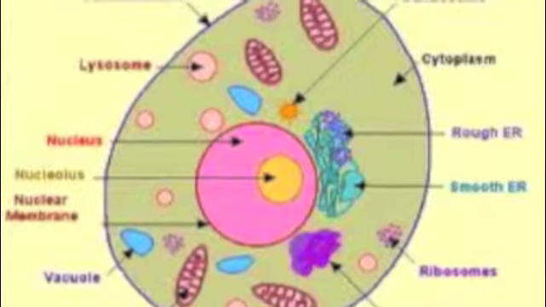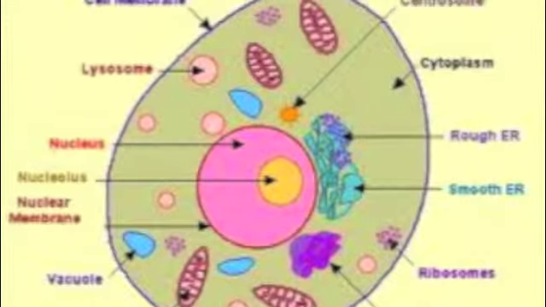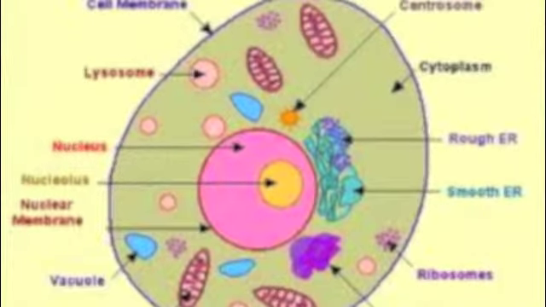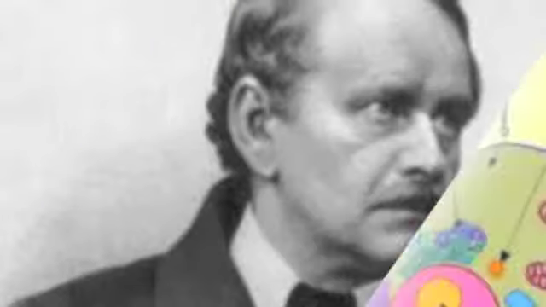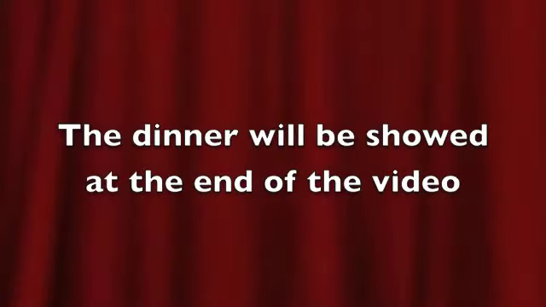This discovery made the use of microscopes by scientists rocket. Some of these scientists were Matthias Schleiden, Theodor Schwann, and Louis Pasteur. Matthias studied plant cells and was the first scientist to recognize that all plants are made of cells. Theodor studied animal tissues and was the first scientist to recognize that all animals were made of cells. Then one day these two scientists had dinner together, and Theodor and Matthias conversed about their discoveries, and they were shocked at how similar their concepts were and wrote a book about it.